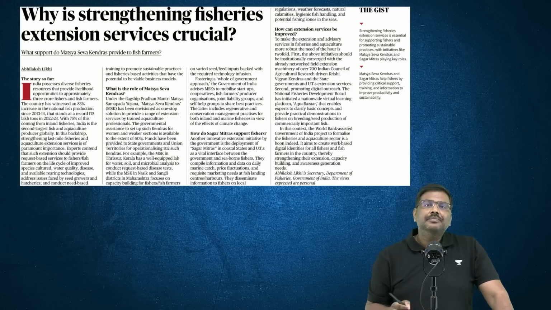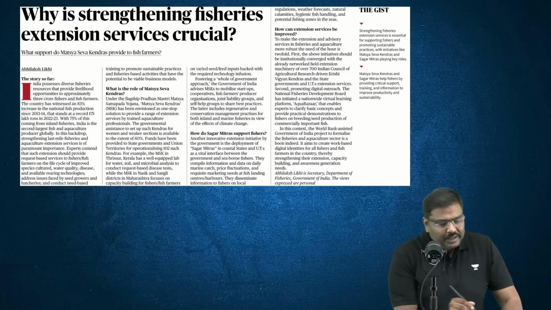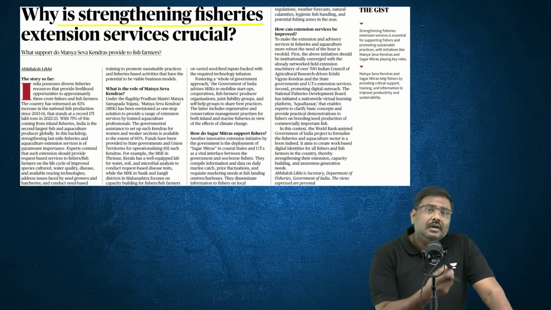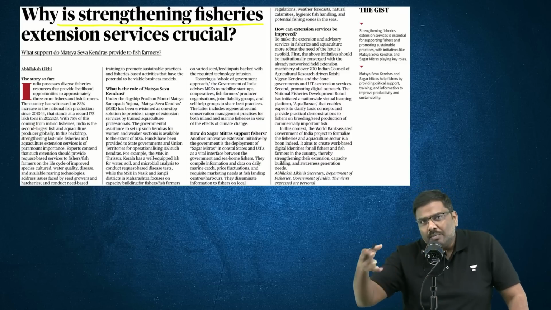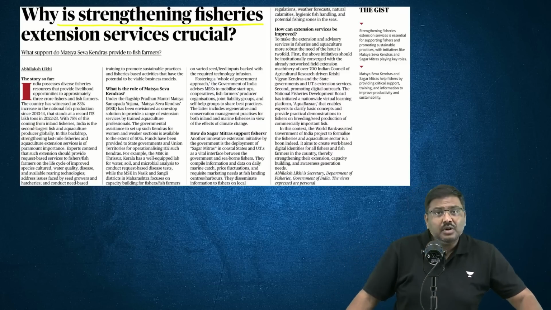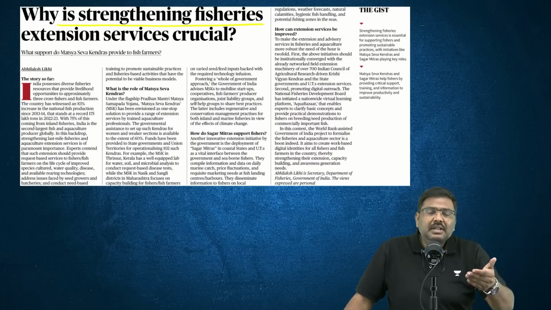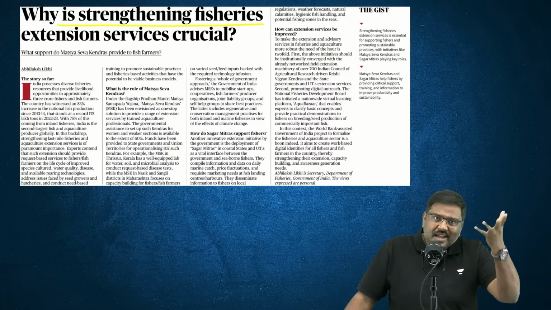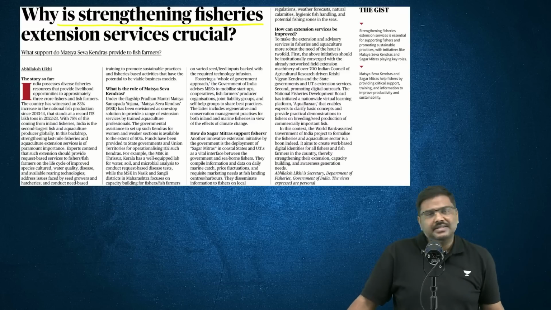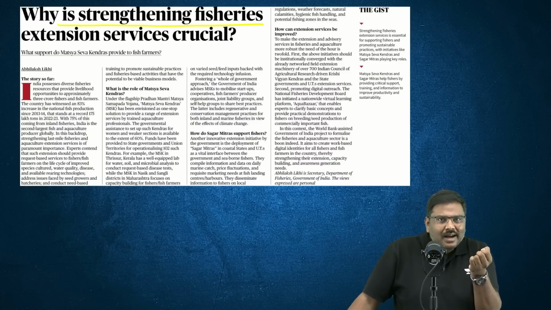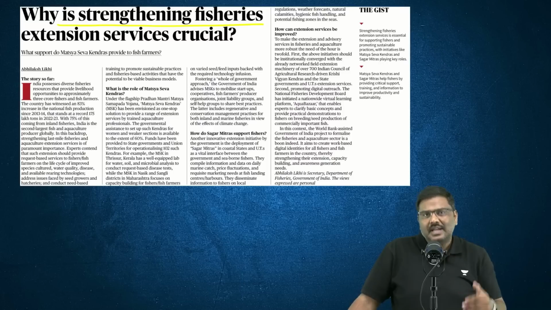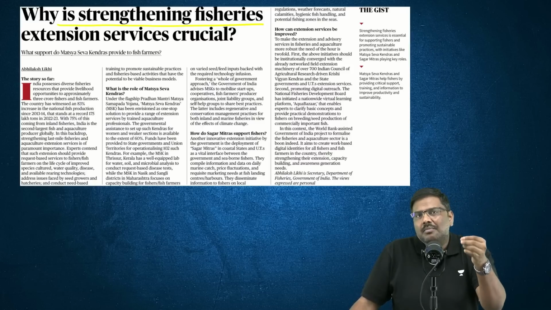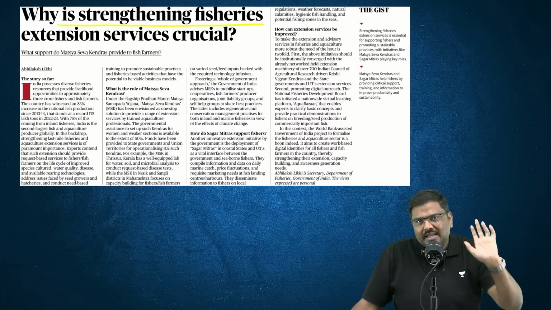I'll give you one more example. Agriculture and allied sector. There is an area within that, fisheries. Questions can be asked on fisheries. In fact, the Government of India in the last couple of years has been promoting the fisheries sector in India. For example, there is an initiative, PM Matsya Yojana. There is also a component under Sagar Mala to promote the fishing activities, etc. I hope you understand. These are basically the indicators for you. That's the reason again and again I'm reiterating this. Focus on these particular areas because the probability of a question being asked on these areas is very, very high.